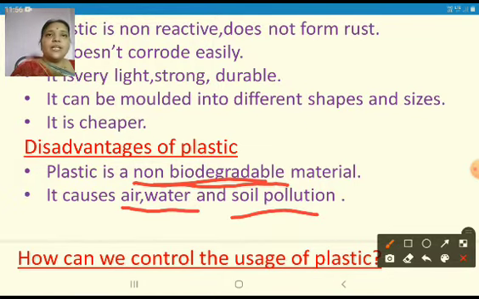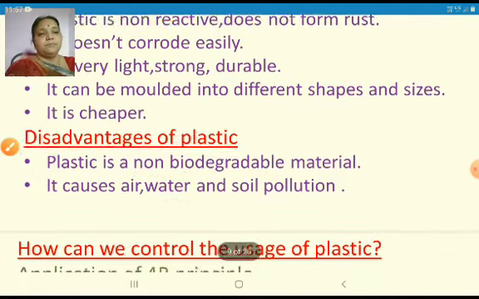That means though there are many advantages of plastic, our life is in danger because of usage of plastic. It is understood that we have to properly and with discipline use the plastic in our daily life. So how are we going to control the usage of plastic? We will discuss in the next slide.